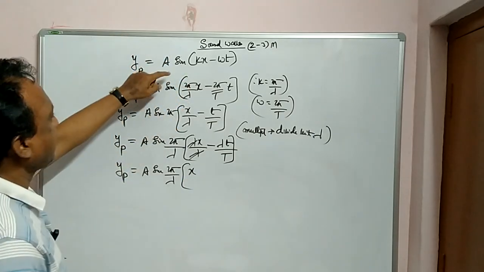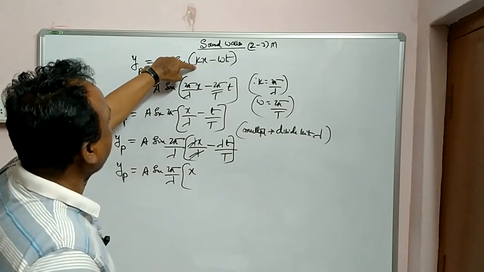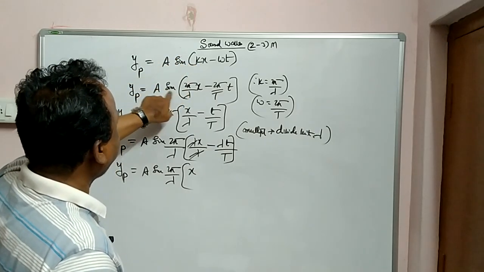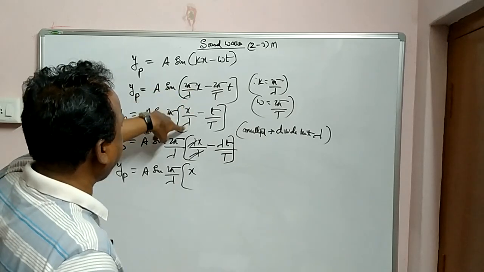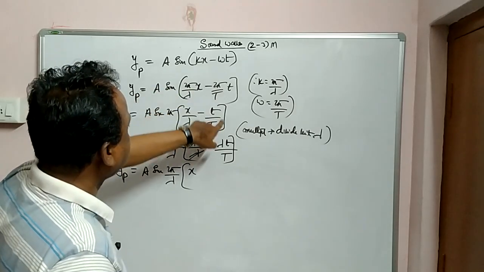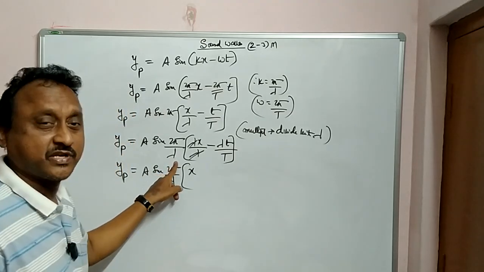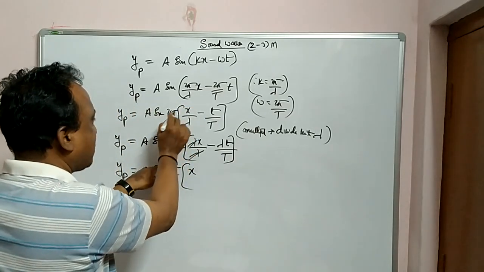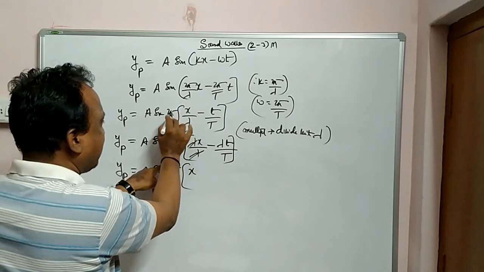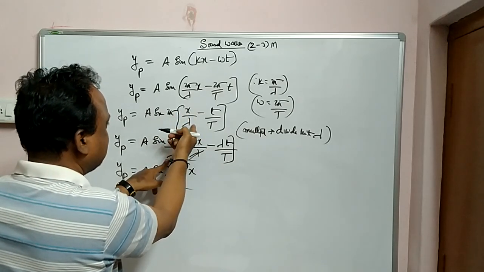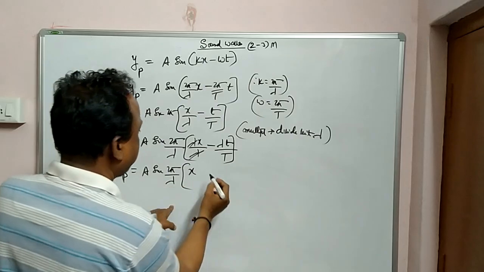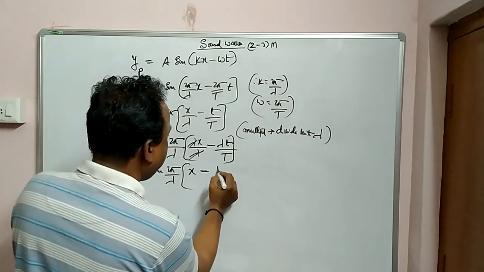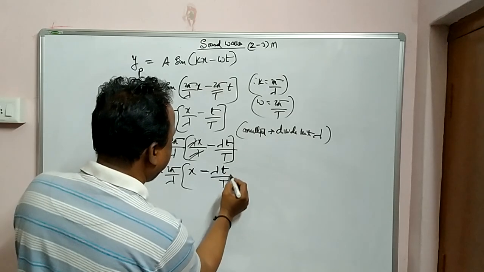Here you can observe, what is this k value? I told you k is 2 pi by lambda. So we took 2 pi common, inside x by lambda minus small t by T. Then in the next equation I multiplied and divided by lambda, because when multiplied it goes inside and gets cancelled. So only x is left over, minus here, lambda small t by capital T.